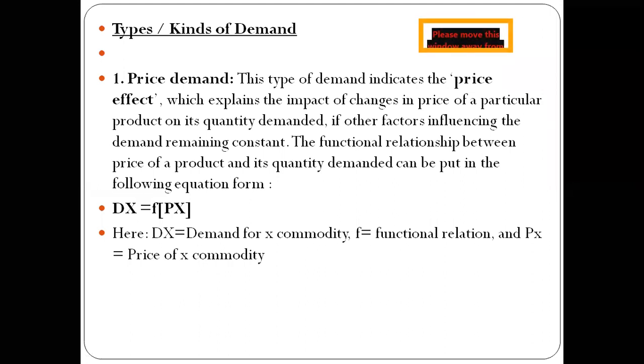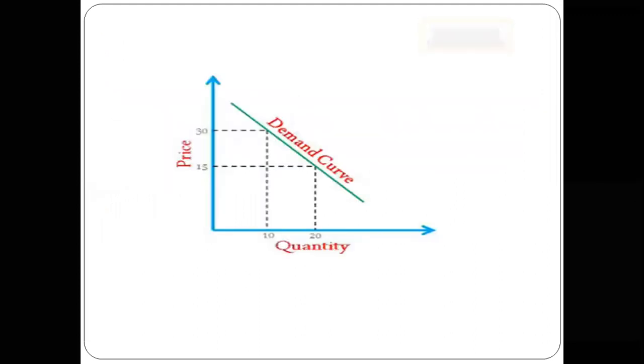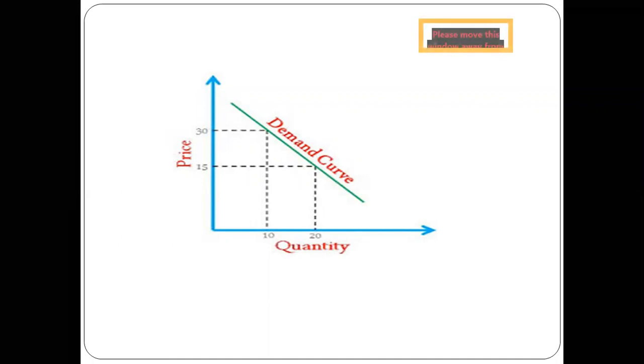So we can say that it is a functional relationship between price of a particular product and the quantity demanded. So it is explained with the help of an example. Dx is the demand for x commodity and f represents the functional relationship, and px is the price of the commodity. So they both have an inverse relationship. Higher the price, lower will be the quantity demanded, and vice versa. That is why the demand curve is sloping downwards.